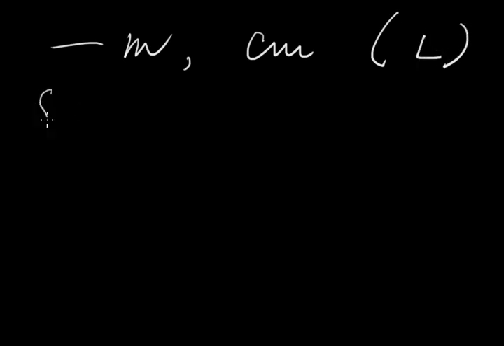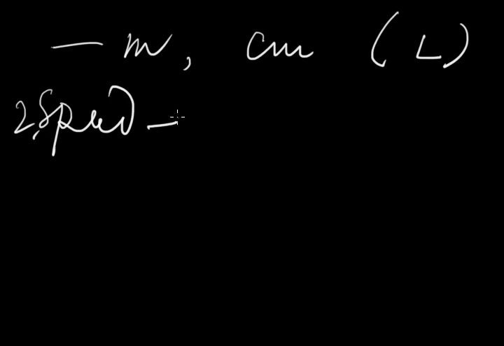Now speed, secondly, the definition of speed. The rate of distance covered by a body with respect to time is called speed.